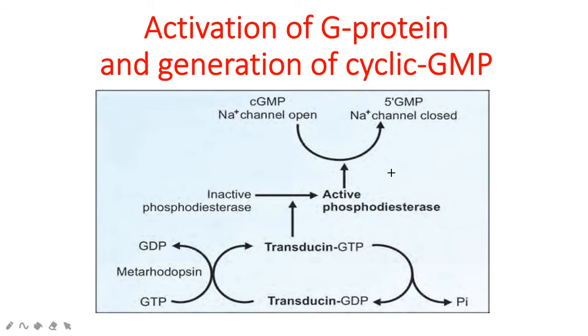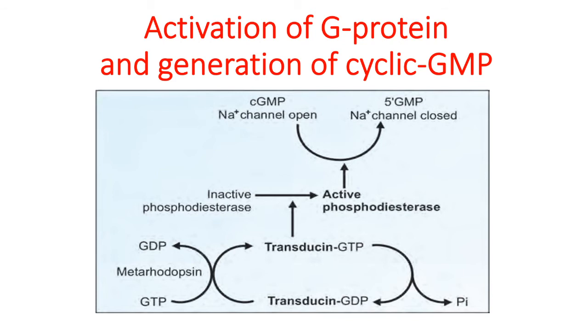In dark, increased intracellular cyclic GMP level will allow the opening of sodium channels, whereas in the presence of light, a lowering of intracellular cyclic GMP level closes the sodium channel.